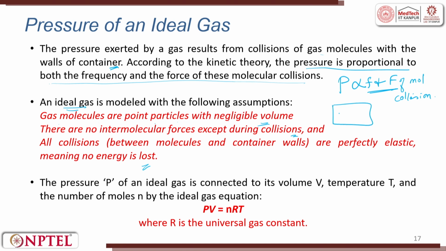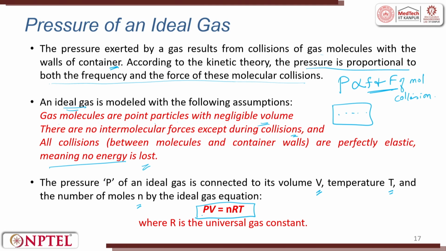Gas molecules are point particles with negligible volume, because it is a dot. All the collisions are perfectly elastic, meaning no energy is lost. The pressure P of an ideal gas is connected with volume V, the temperature T and the number of moles n by the ideal gas equation, which is nothing but PV equal to nRT, an important formula.